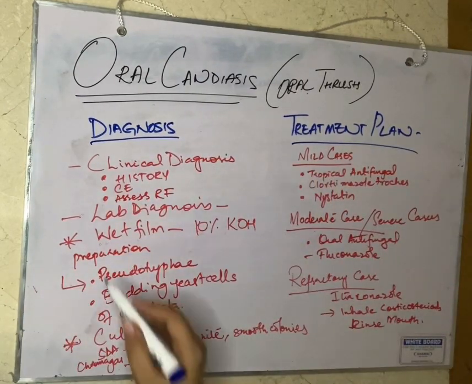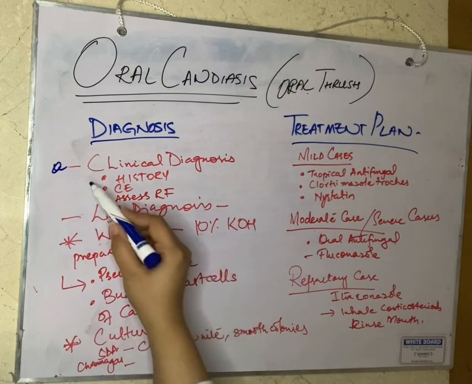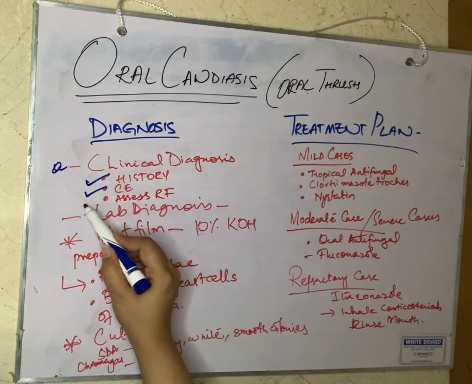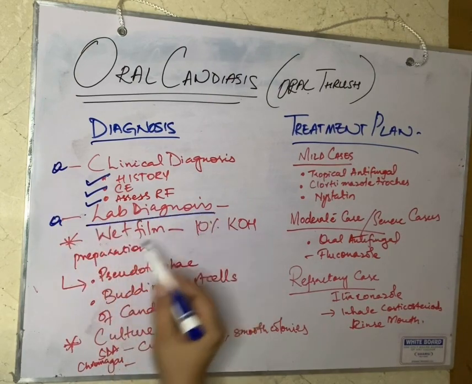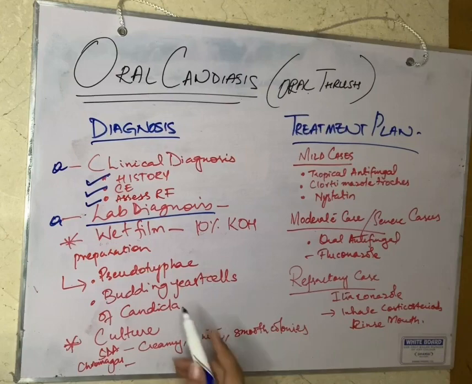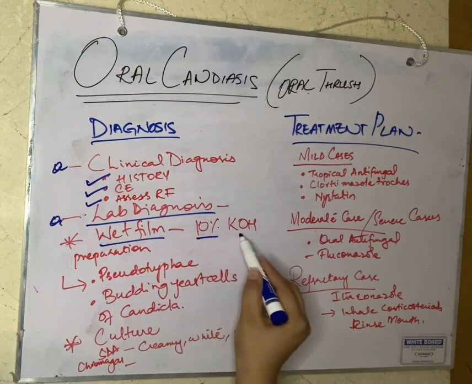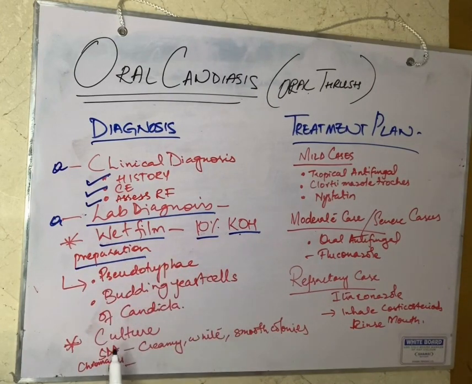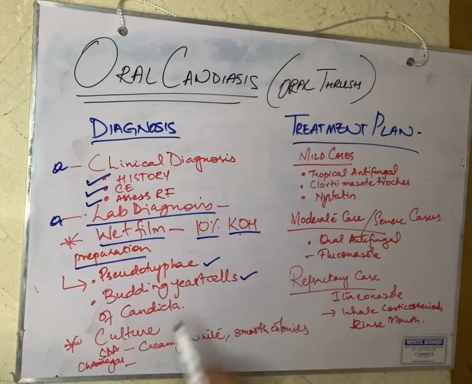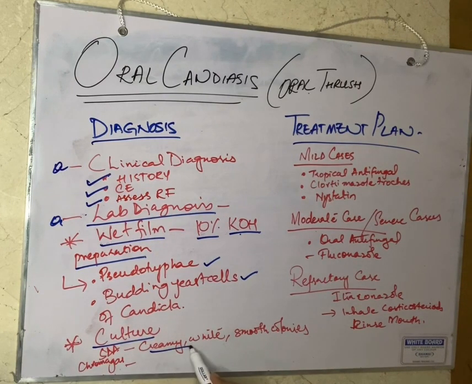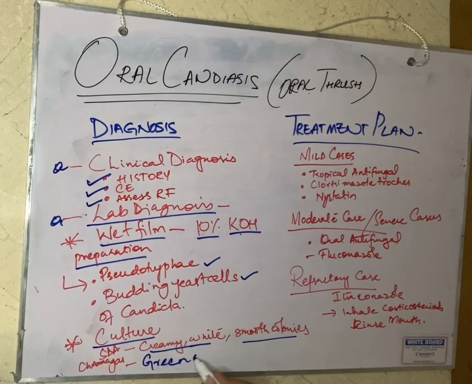So the diagnosis, initially we can do the clinical diagnosis that can be based on the history, clinical examination, and assessing the risk factors. Then we'll come to the lab diagnosis. Lab diagnosis can be achieved by two methods, either by the wet film method, in which there is 10% potassium hydroxide preparation, and under the microscope there is a visualization of pseudohyphae and budding yeast cells of Candida, or we can culture. In the SDA test we can see the creamy white smooth colonies, whereas in chroma agar we can see the green colonies, right?